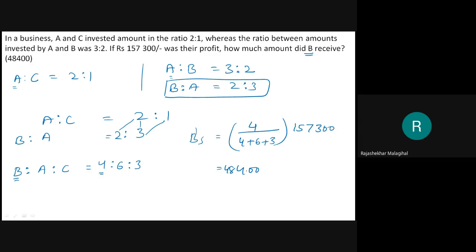48400. See, this problem we entered into somewhat level 2. Even you can call it level 3, somewhat little complicated. Like that, there are many problems. You can solve them. We'll go to the next chapter.